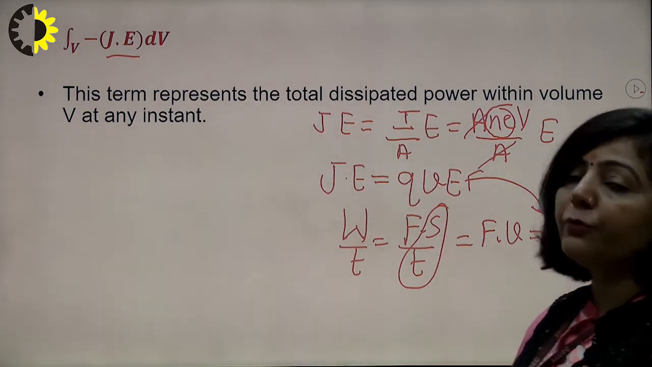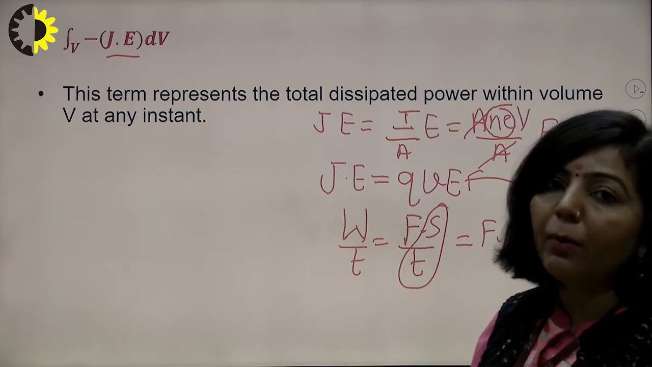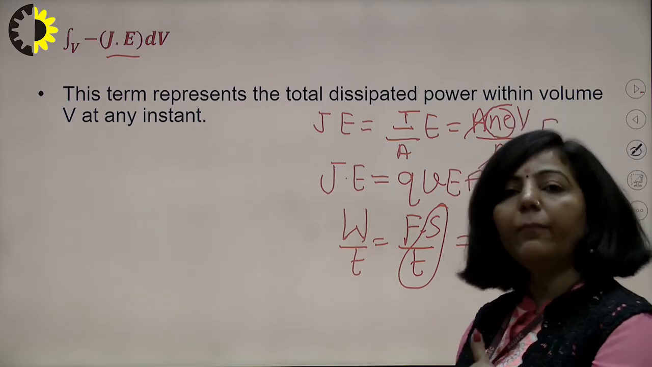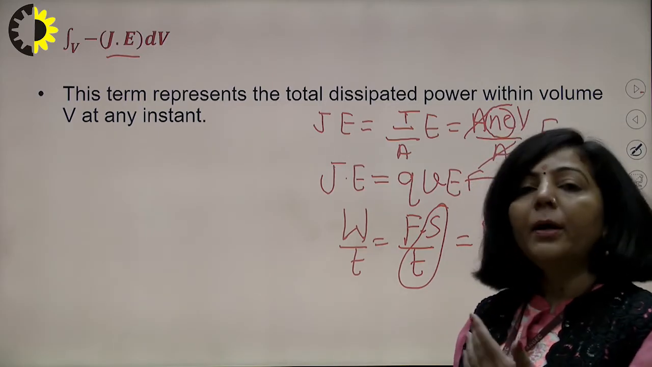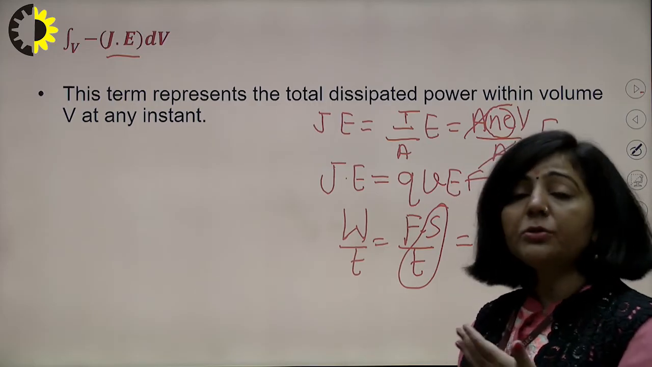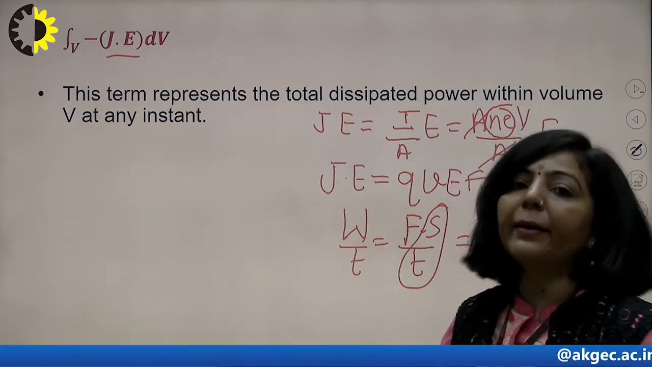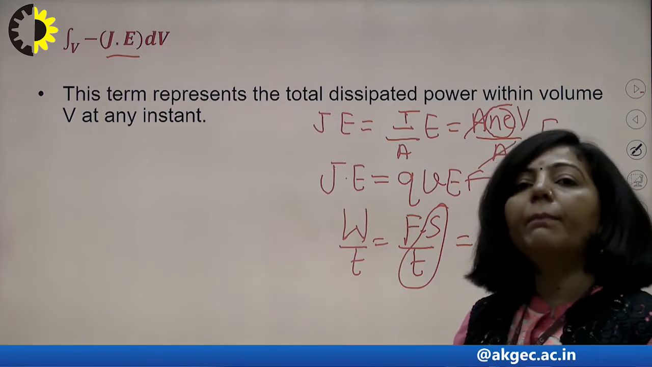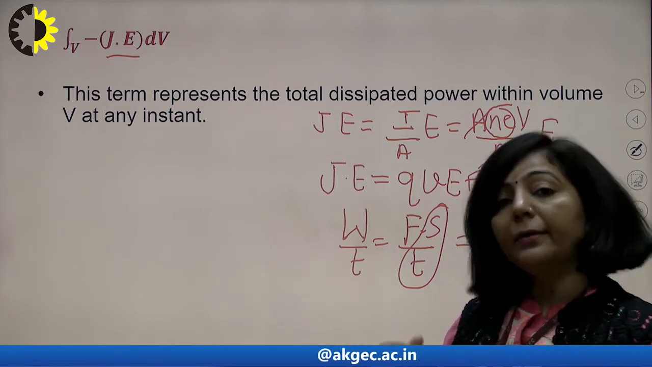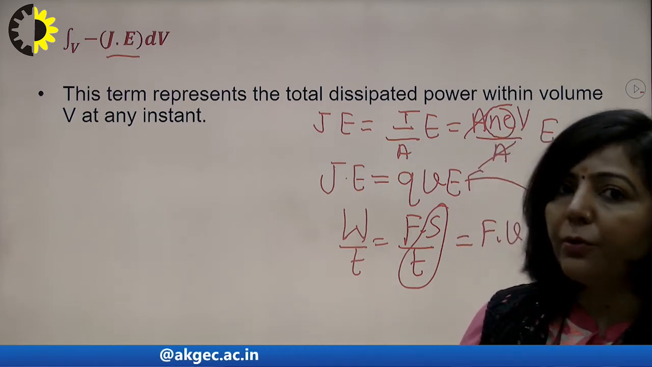I hope the meaning of this J dot E is clear now. You have three terms in the mathematical form of the Poynting theorem. We have interpreted the first term, which we already know from our previous classes: half epsilon naught E square is the energy in the electric field, and half mu naught H square is the energy in the magnetic field. When those two terms are combined, that is the total electromagnetic energy, and if del by del t is there, then that is flow of energy. So in that integral, that term represents flow of energy per unit volume.